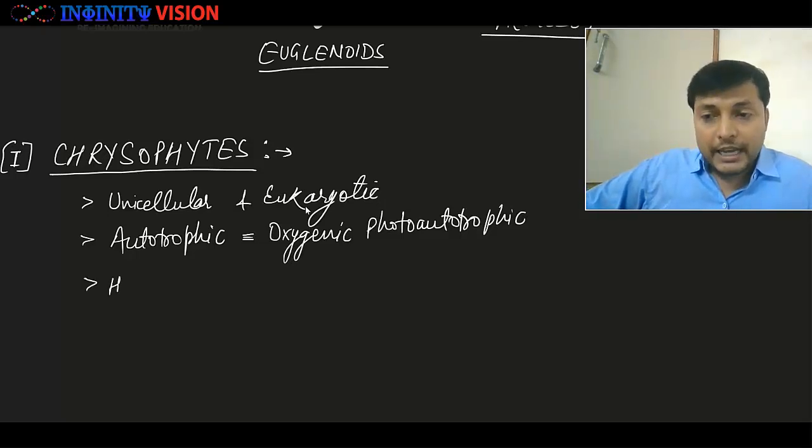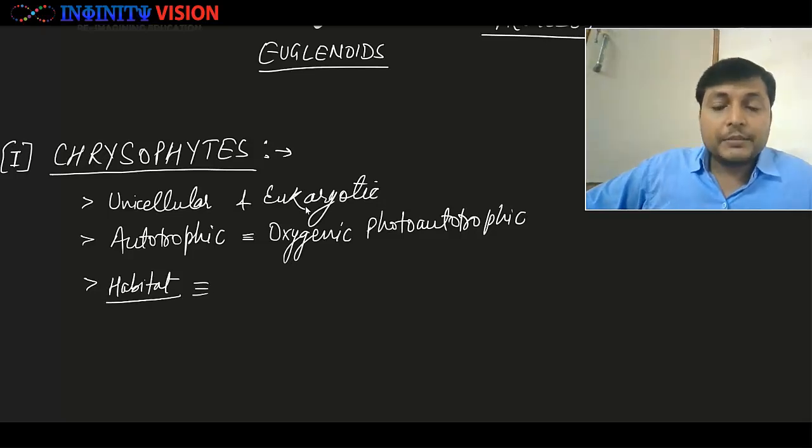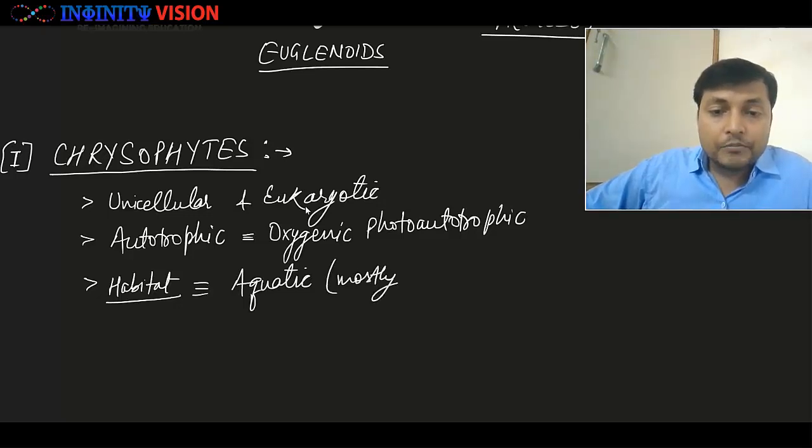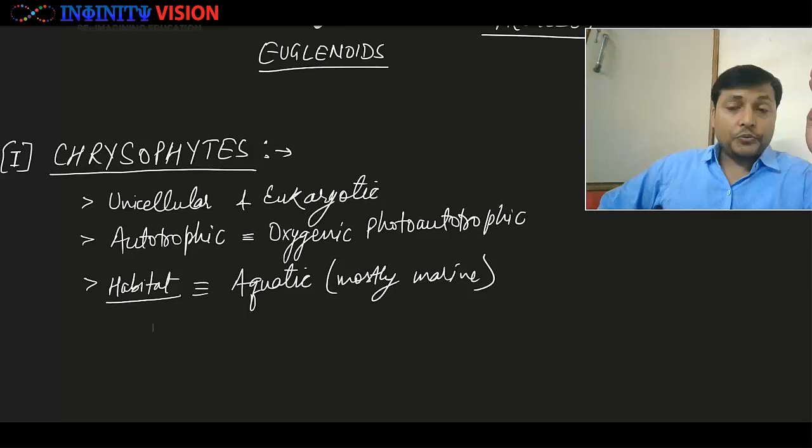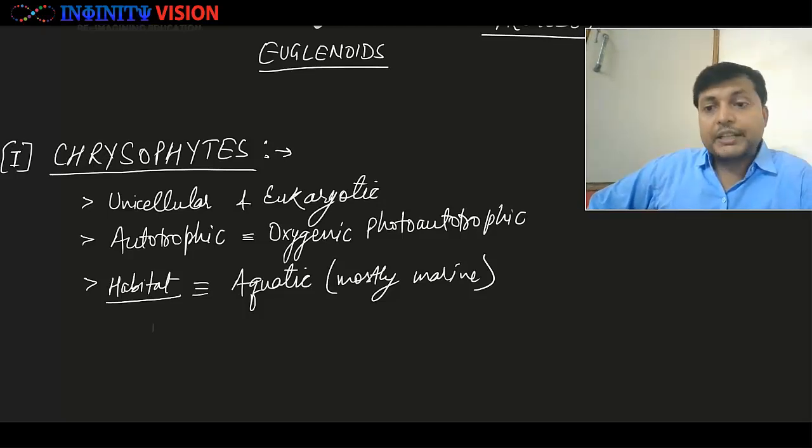When we talk of their habitat, where do we find them? We mainly find them in water. So they are aquatic, and within aquatic they are mostly marine. Great. So chrysophytes are unicellular, eukaryotic, autotrophic organisms.